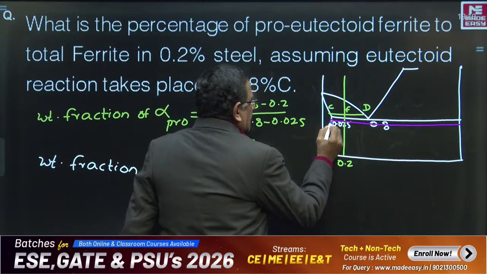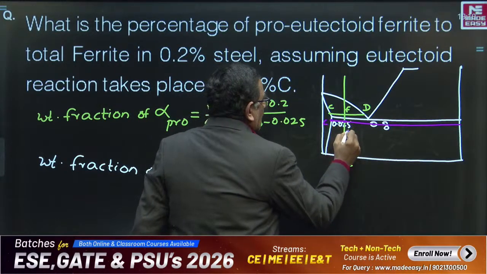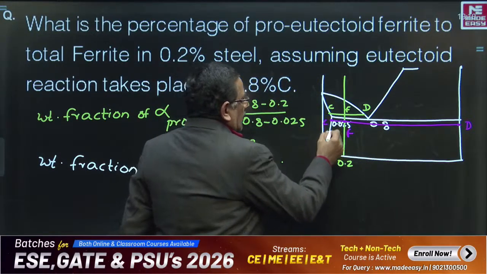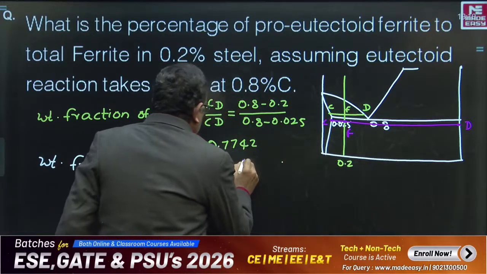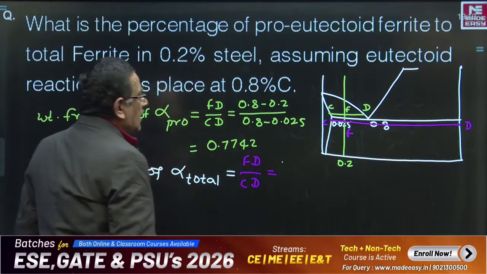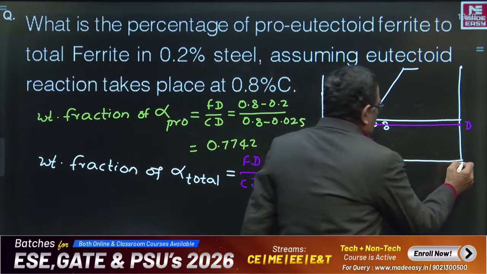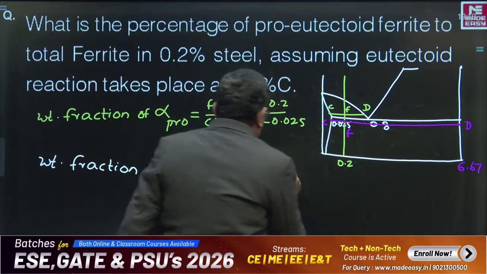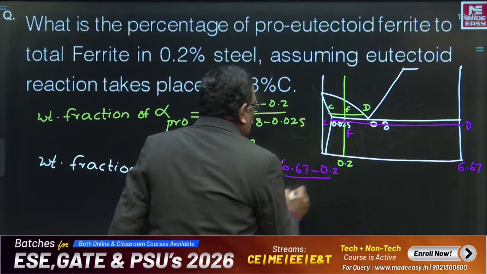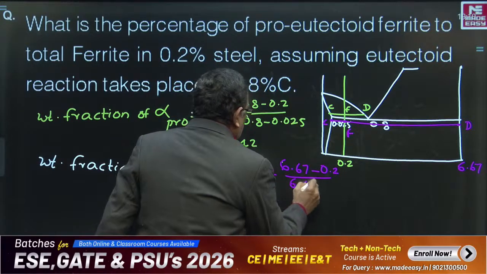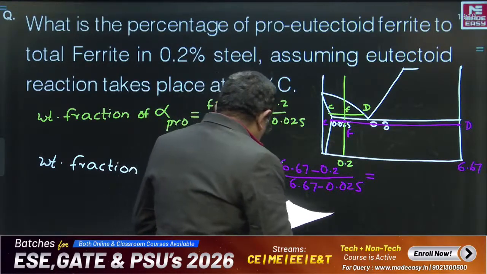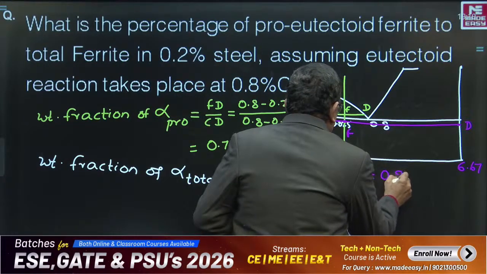So when you draw this tie line here, this point becomes C, and here is fulcrum F. This is point D. Now, if you want to calculate total ferrite, it is given by FD divided by CD. At D, what is the carbon content? 6.67%. Therefore, it is 6.67 minus 0.2 divided by 6.67 minus 0.025. This comes out to be 0.97366.